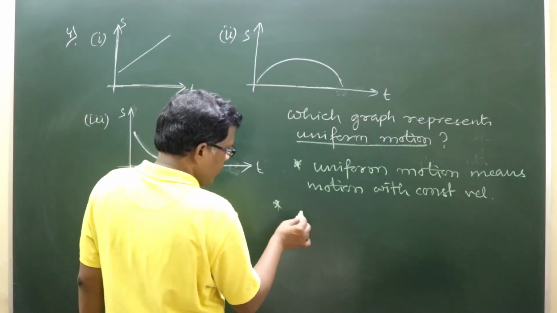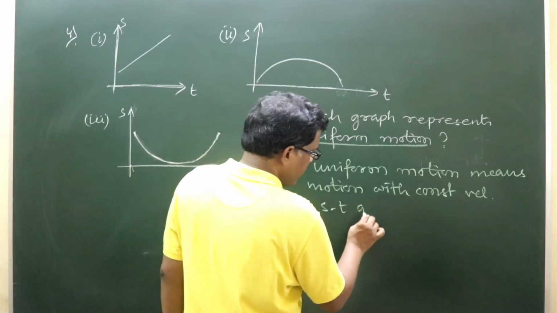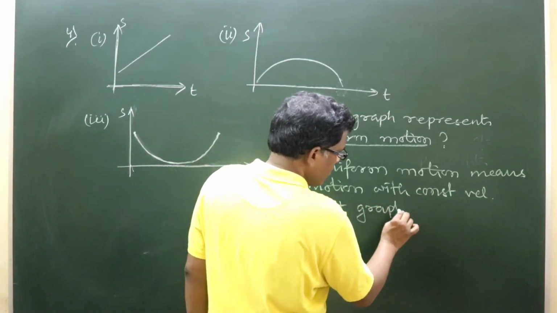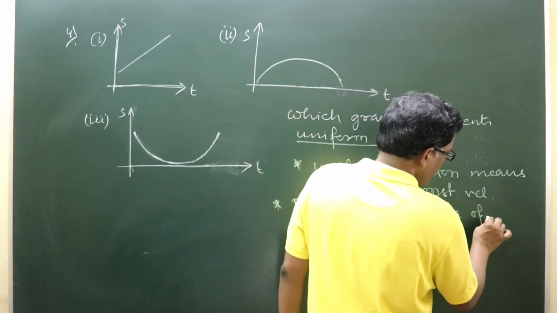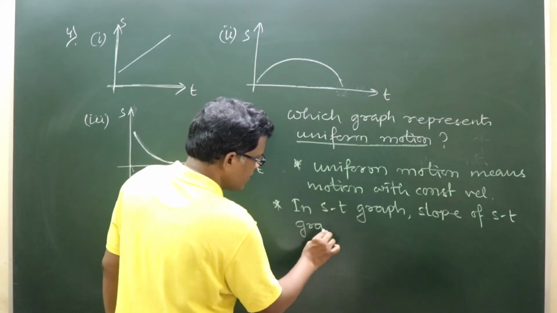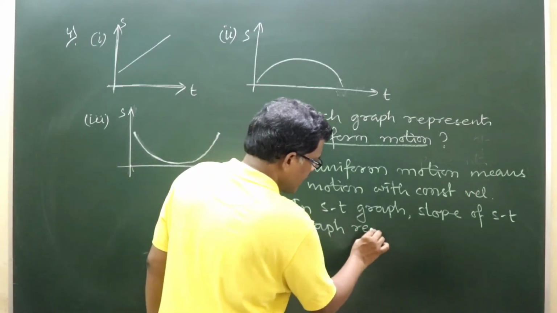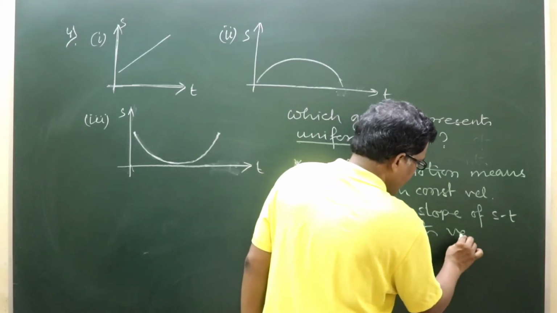So, in second point we can say in ST graph, slope of ST graph represents velocity, right?